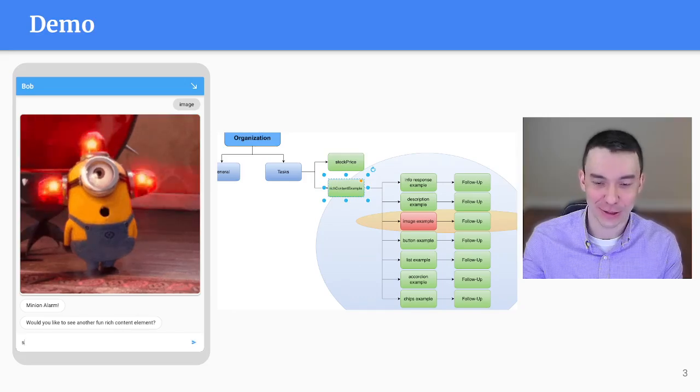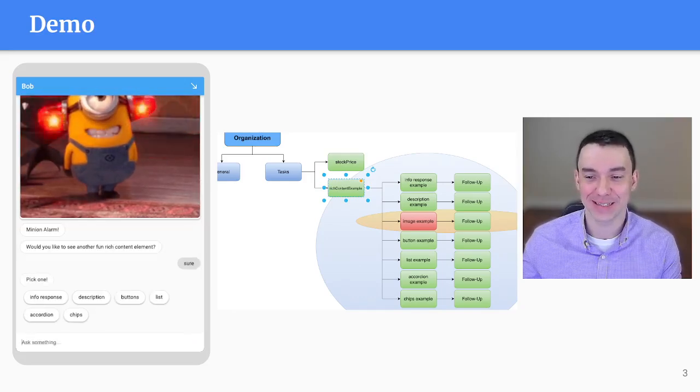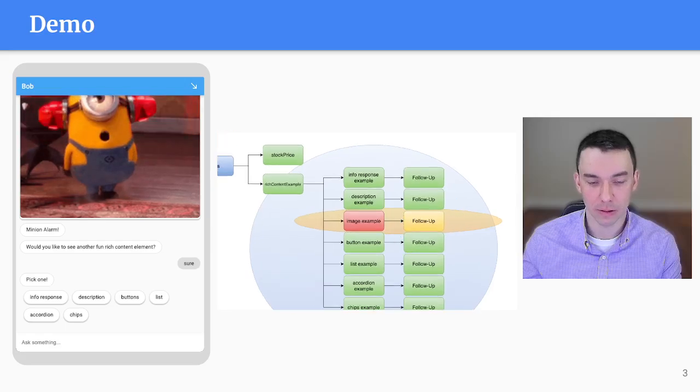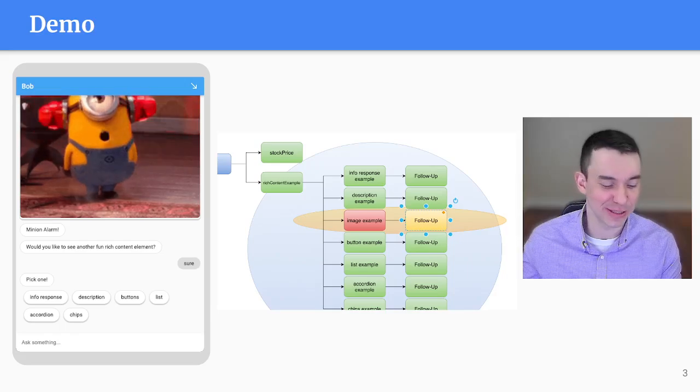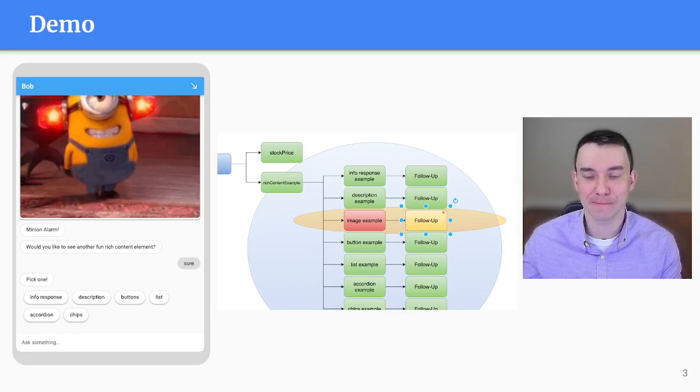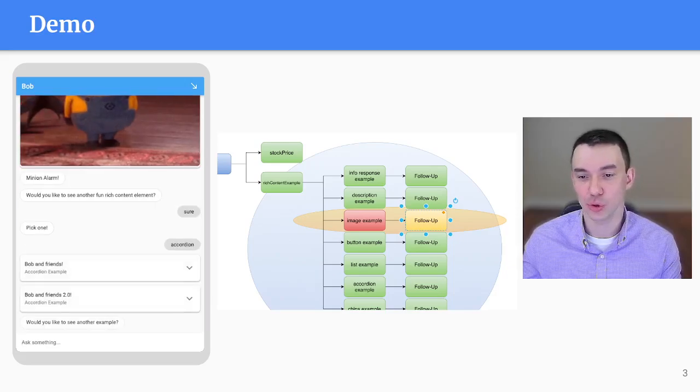And let's say as a user, I say, sure, continue to entertain me. And it says pick one. So now notice, first of all, we hopped into this follow-up intent here. That's the second one. And the other thing is, if you notice on the screen, the image is not one of the options. So this is the little customization that I made: we just saw image, so I took it out of the options, right? Obviously, this is a very simple customization, just for demo purposes. But it's not there. And so now let's say I want to see an example of an accordion. This one, right? I say, sure, show me an accordion.